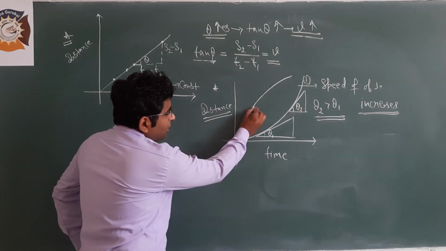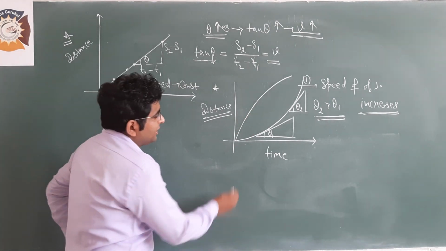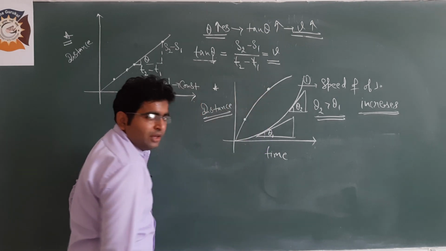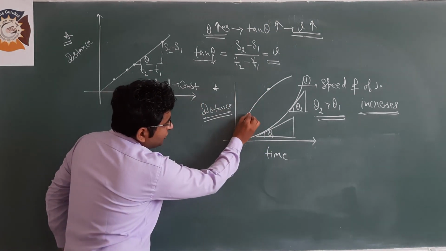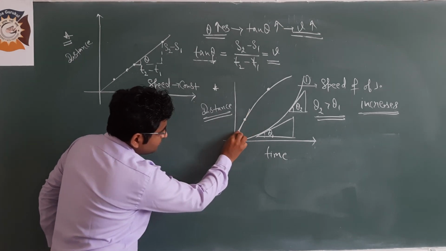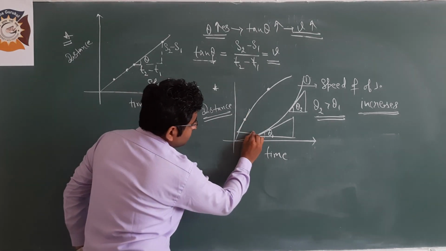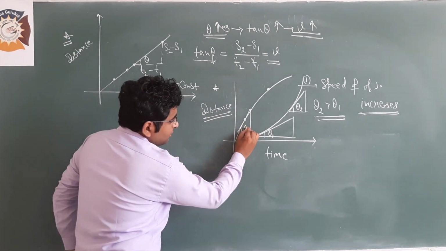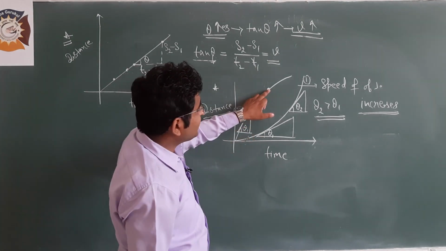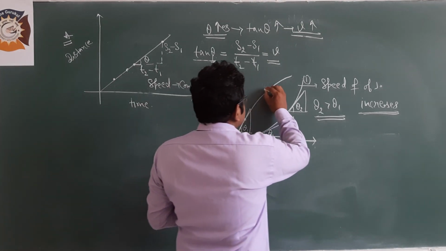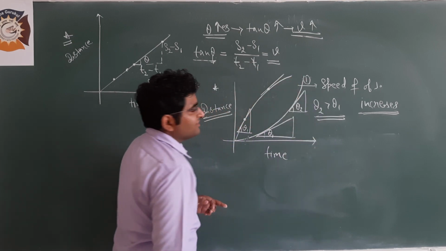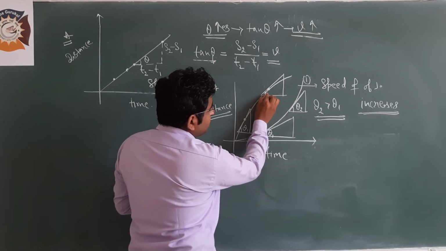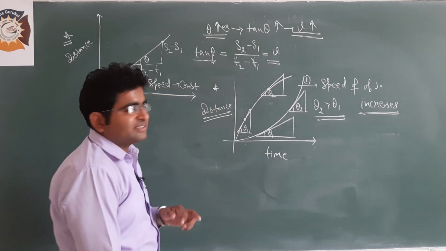Now, what about this graph? Again, I am choosing 1 point here and 1 point here. Again, what will we do? We will draw a tangent like this and draw a triangle. So, it is angle theta 1. Now, at this point, draw a tangent like this and draw a triangle. So here, let the angle be theta 2.